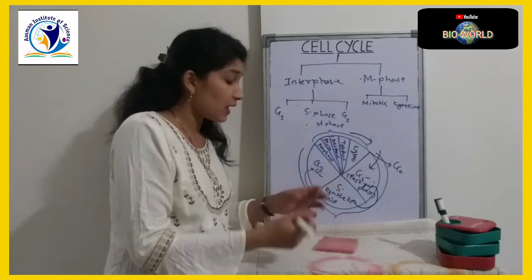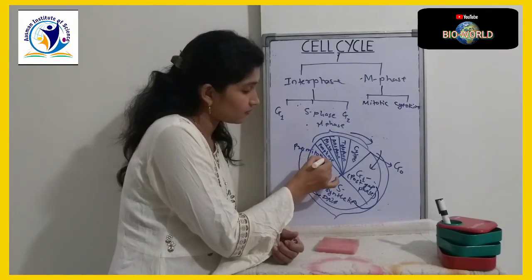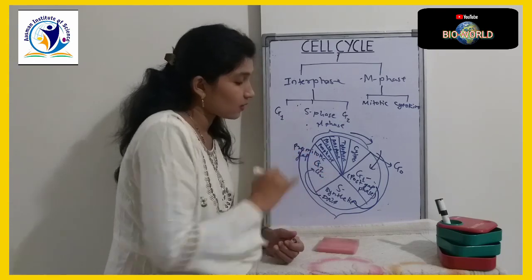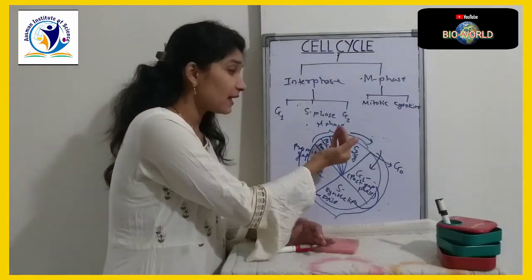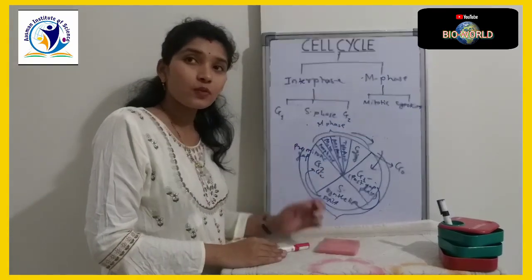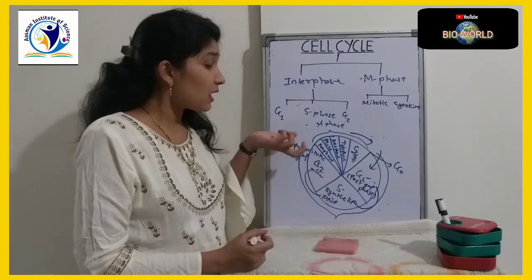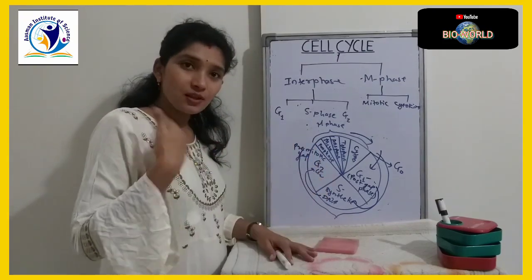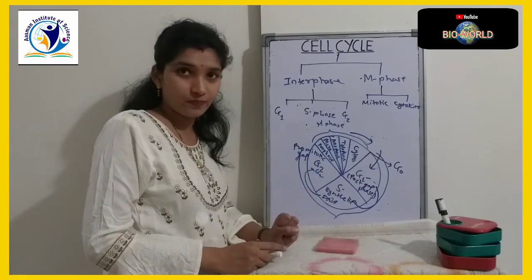G2 phase is also called the pre-mitotic gap phase, that is, it is coming before the mitotic phase. So we are calling it a pre-mitotic gap phase. In G2 phase, the cell again grows in size, it continues to grow in size and prepares itself to undergo division.